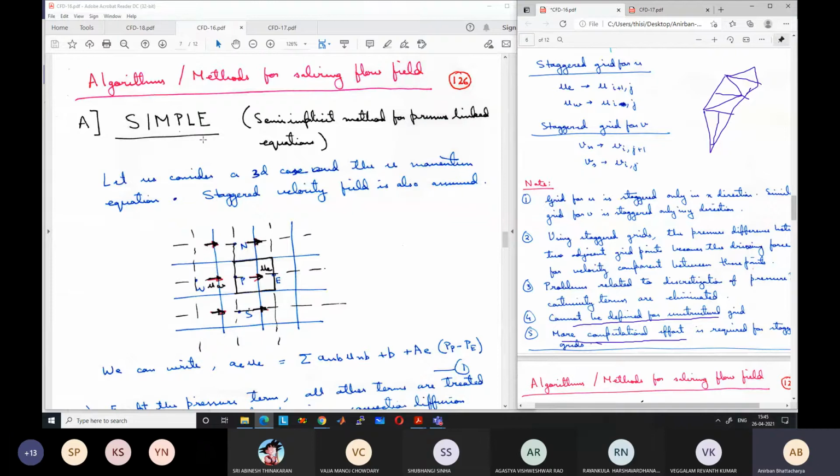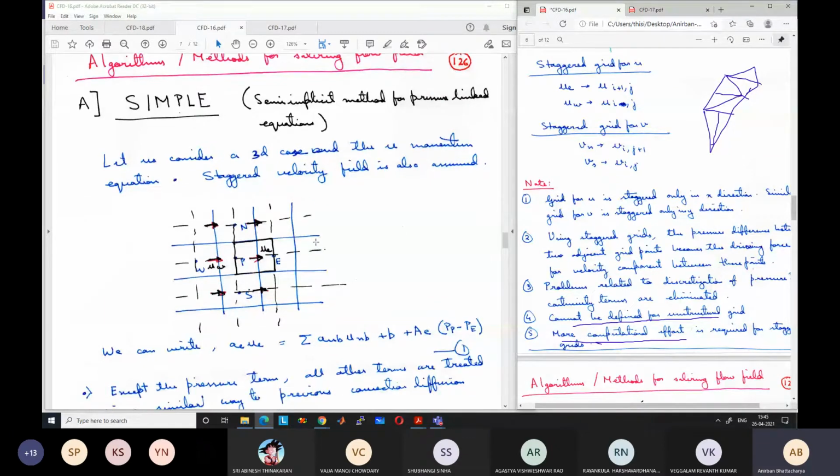It was devised by, you must have read about Patankar's book, it was devised by Patankar's PhD guide Spalding in the 1960s, when Patankar was a PhD student. And the second algorithm that we are going to study, SIMPLER, Patankar devised himself when he was a graduate student. So at that young age only he devised it, and it has become very popular. These were great steps forward in the field of CFD at that time, because there were no good algorithms for solving the flow equations. People used just vorticity type of equations to solve the velocity field.